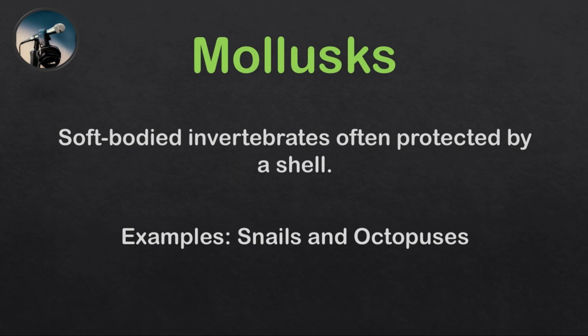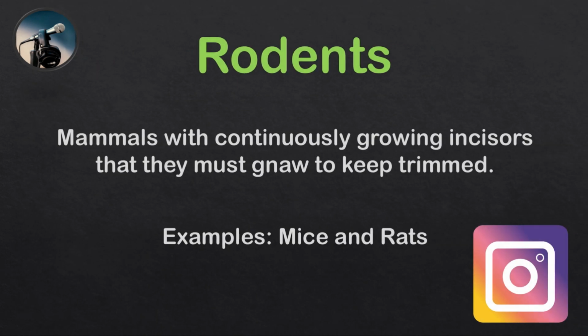Mollusks. Soft-bodied invertebrates, often protected by a shell. For example, snails and octopuses. Rodents. Mammals with continuously growing incisors, which are teeth, that they must gnaw to keep trimmed. Mice and rats are common examples.